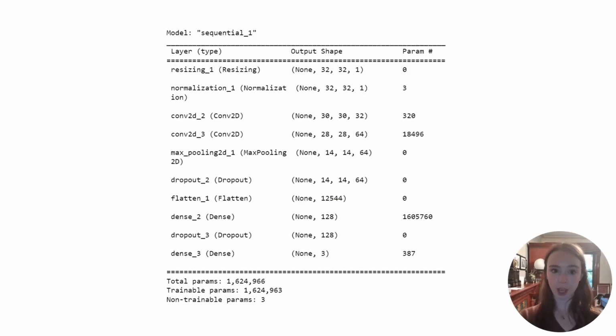This is a summary of our CNN model architecture, which we'll be using to classify our audio clips. This architecture resizes and normalizes the input spectrograms before passing through 2 convolutional layers with max pooling and dropout layers in between. The resulting feature maps are flattened and fed through 2 fully connected layers, with another dropout layer between them, before outputting probabilities for the 3 possible classes.